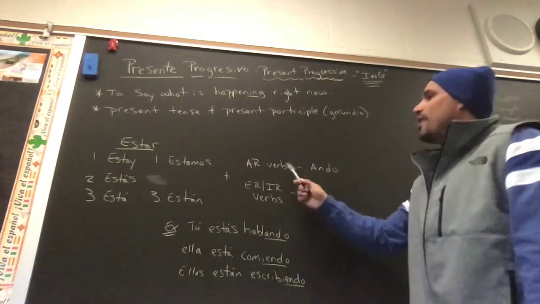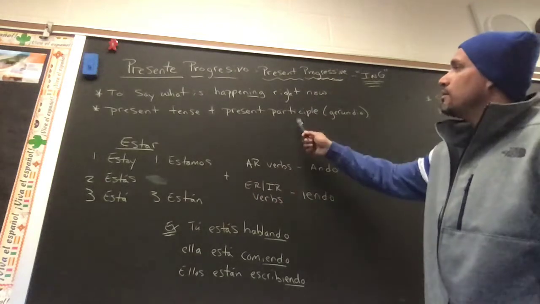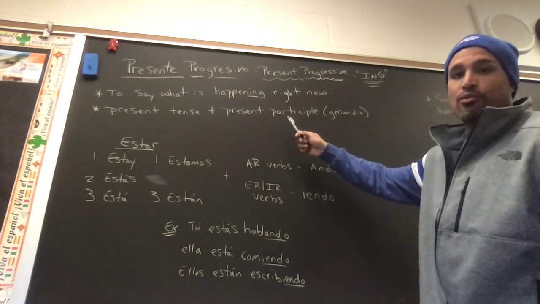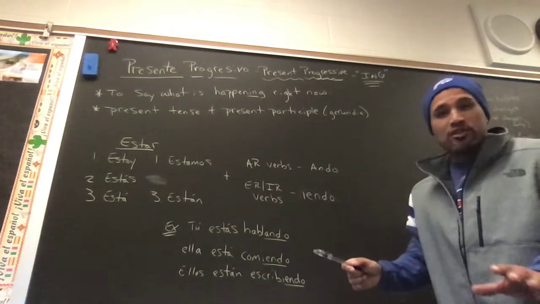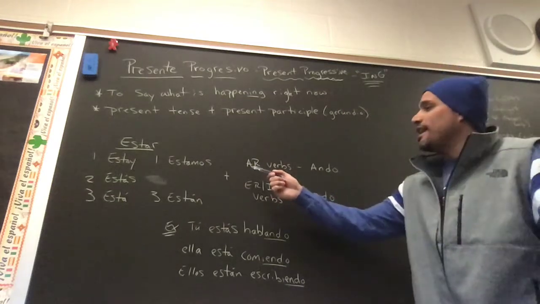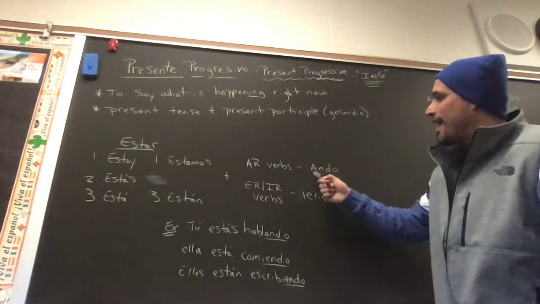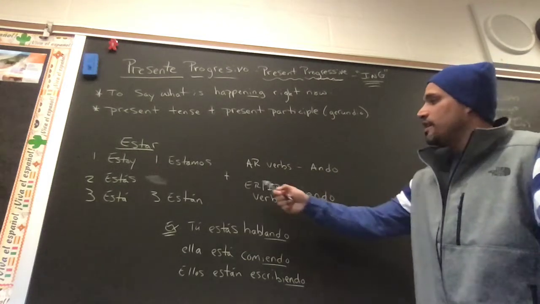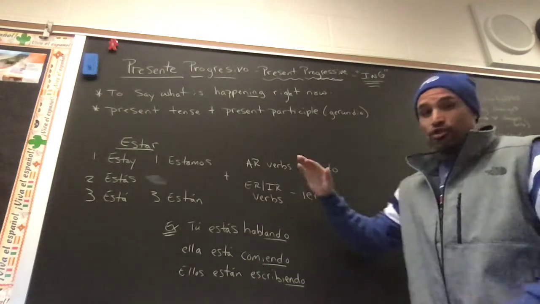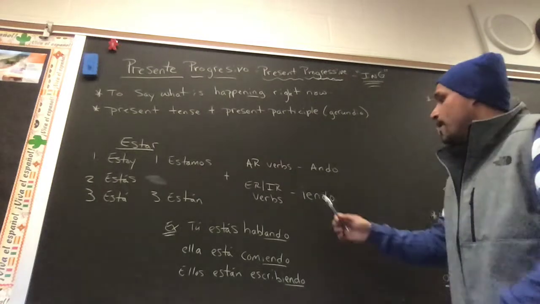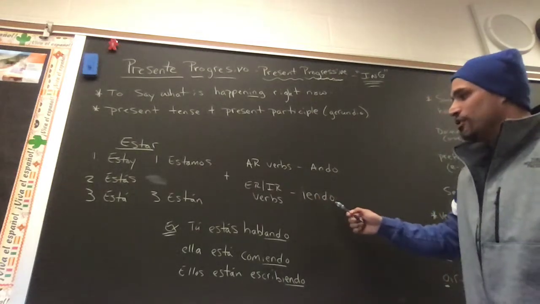Then you add to it the present participle or the gerund. To form the gerund in Spanish, any AR verbs, you drop the AR and add ANDO. Any ER or IR verbs, you drop the ER or IR and add IENDO.